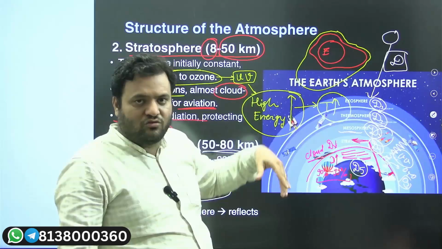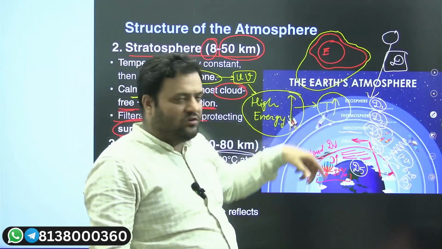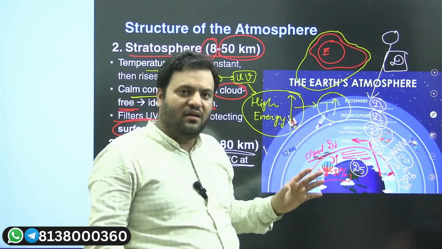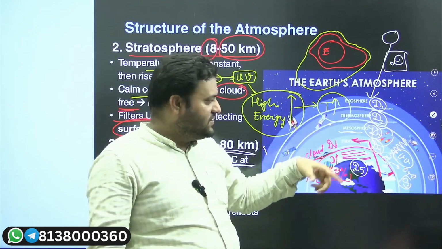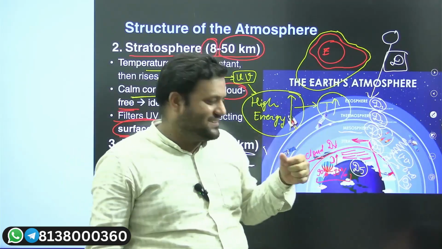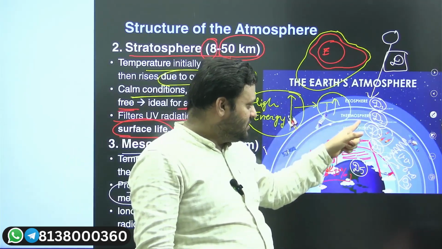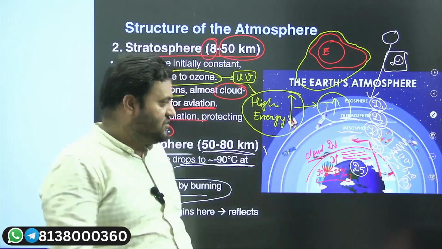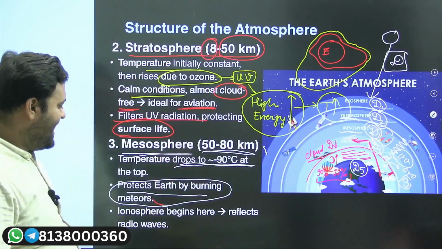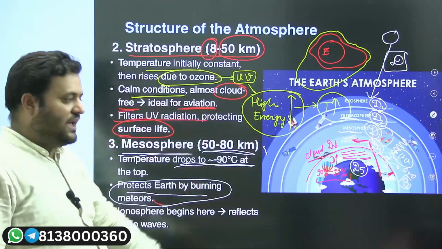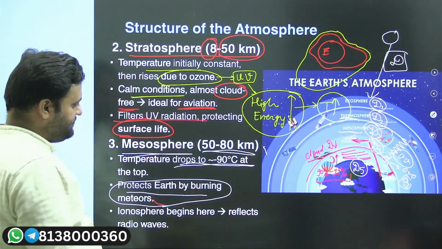There are large zones through which these meteors have to pass in terms of mesosphere. So in the mesosphere we have a density difference. As a result, these meteors used to catch fire. And this is the layer which is protecting us from the meteors. It is one of the blankets which protects us from meteors or any other celestial bodies.